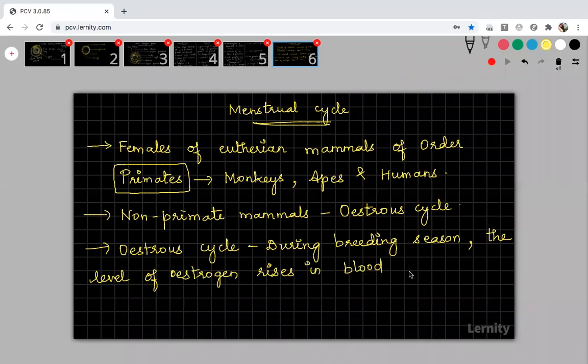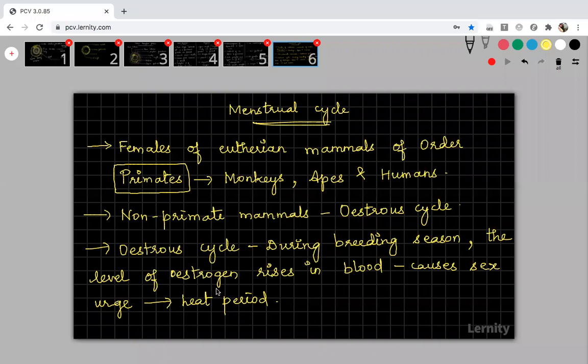And as a result, it will cause a severe sex urge. If the estrogen level increases in the blood, then it will cause a sex urge. And this period is called the heat period. The body temperature will increase a lot for those organisms following this estrous cycle during the breeding season. During this heat period, they will have sexual intercourse, and there will be no menstrual flow, unlike in the menstrual cycle. Only in the menstrual cycle there will be flow of blood. In the estrous cycle there will be no blood flow.